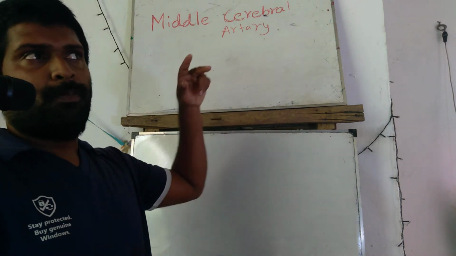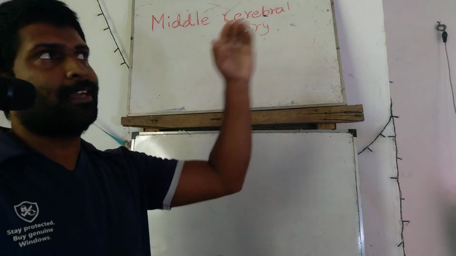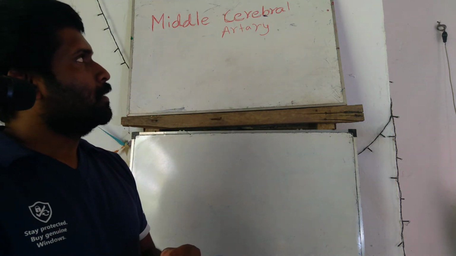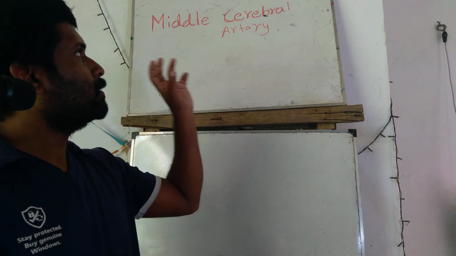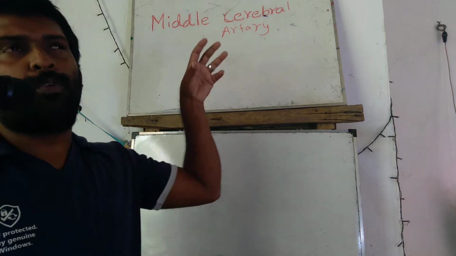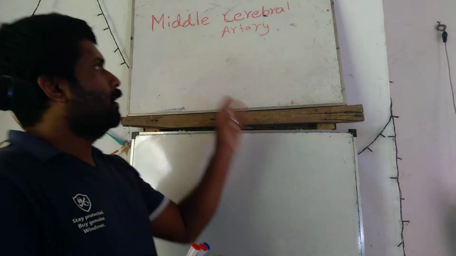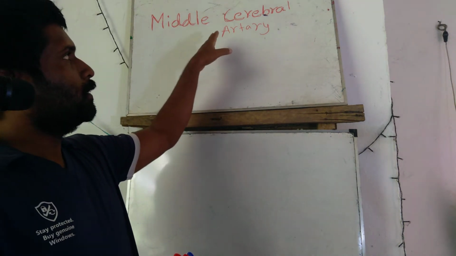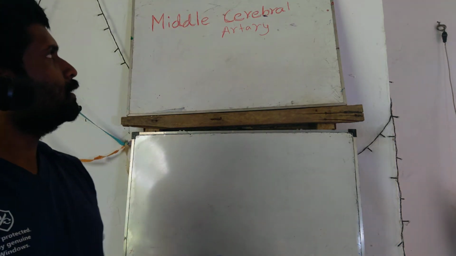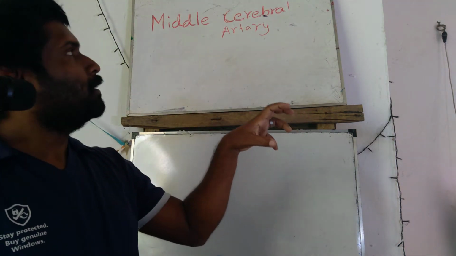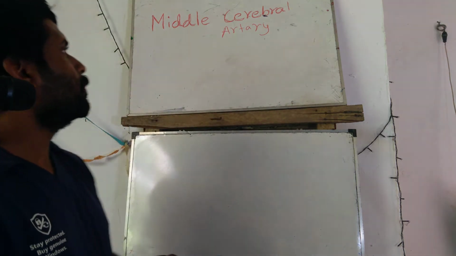Inside the artery, some form of embolism blocks the perfusion, or some form of atherosclerosis portion comes to occlude the circulation. Not only that, in teenagers and young adults, arteriovenous malformation also we can see.